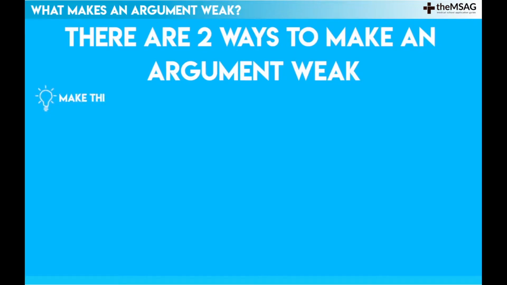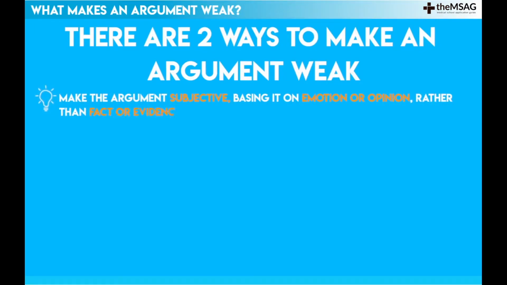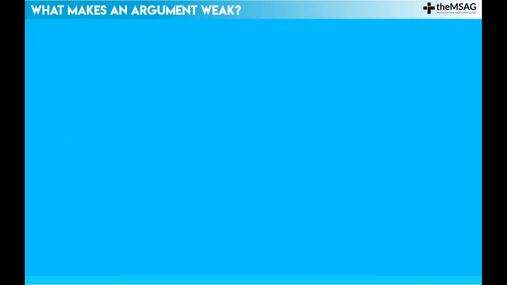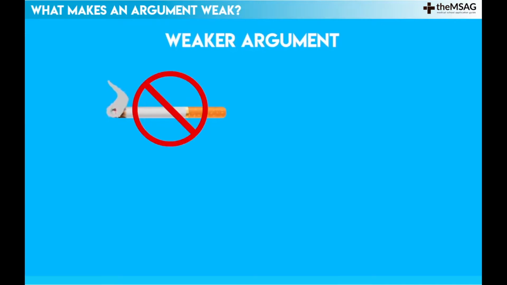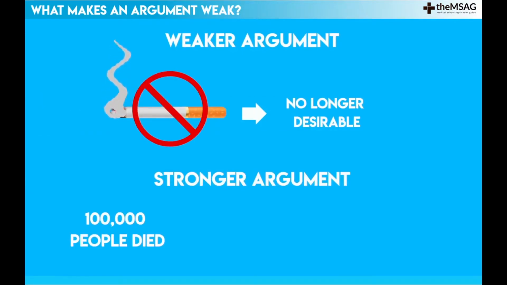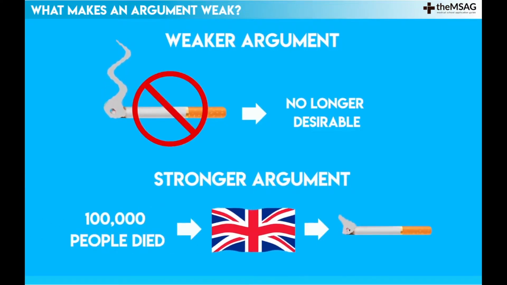First, you must make the argument subjective, basing it on emotion or opinion rather than fact or evidence. An argument with evidence and objective support will always have an advantage over an argument based on a feeling. Most people would agree that it is weaker to argue that people should stop smoking because many people feel that it is no longer desirable than to argue that 100,000 people died in the UK from smoking last year, and evidence shows that most smokers would cease to smoke if this was made clear.